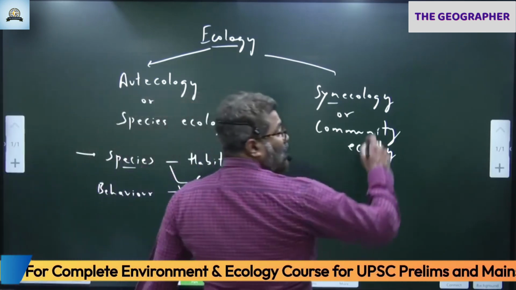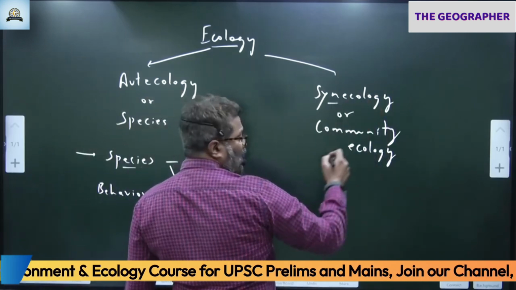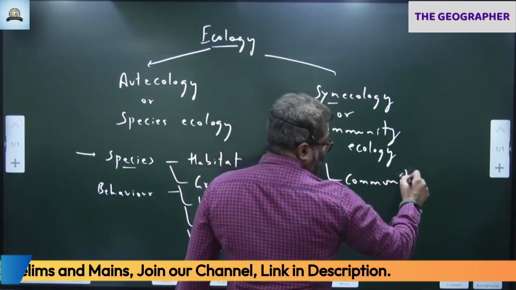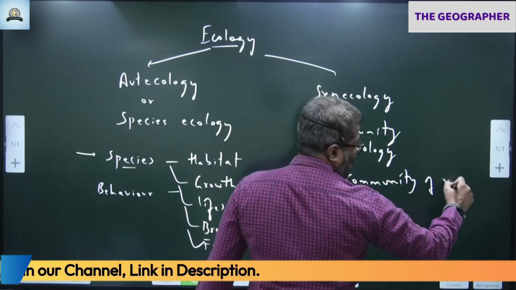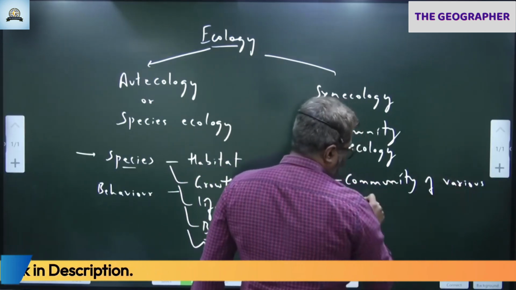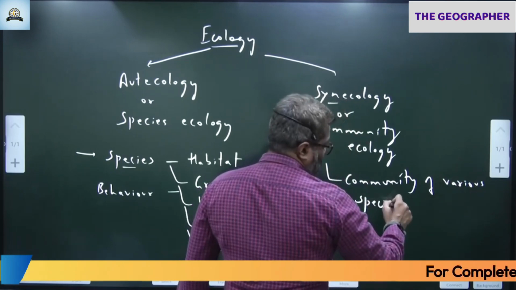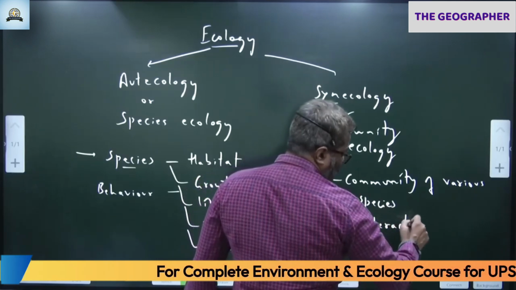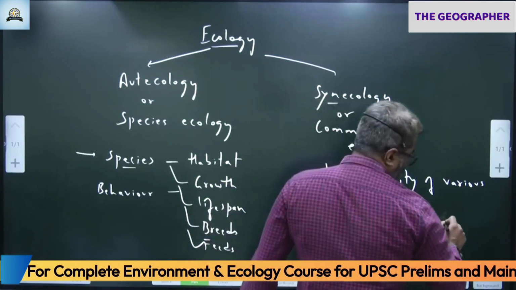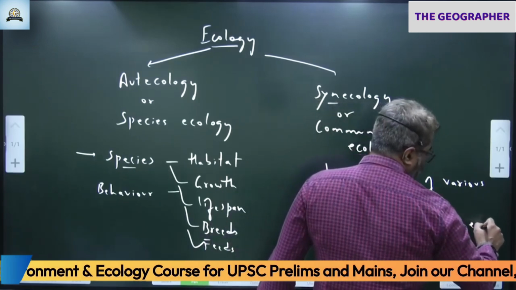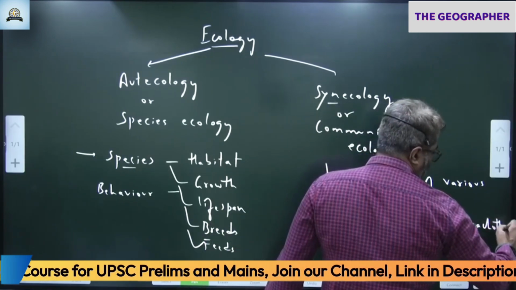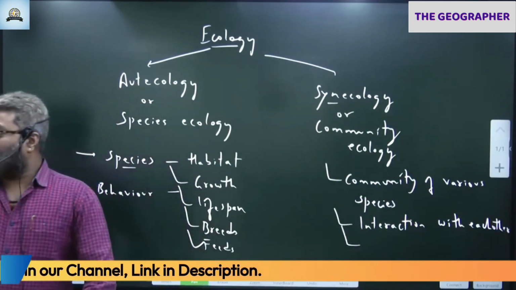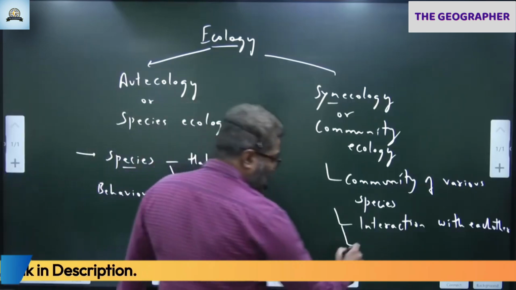Whereas synecology, or community ecology, concentrates on a community of various species, how they interact with each other as well as with the surrounding environment, with various abiotic factors.